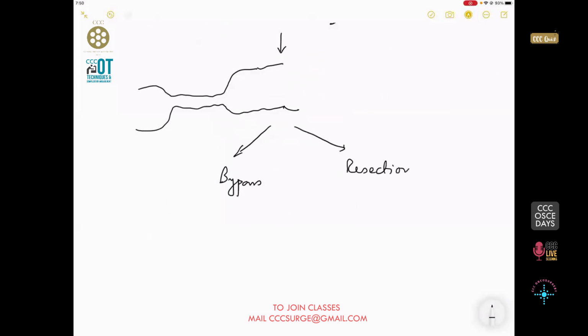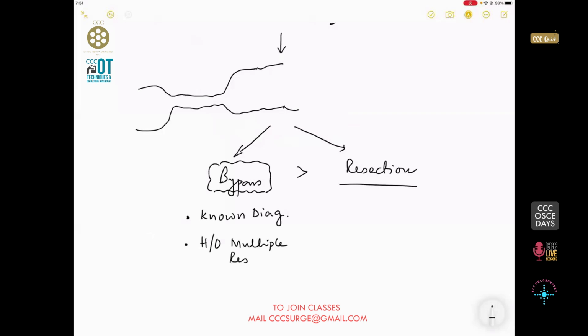Now, as I have said, things that will go more in favor of bypass rather than resection will be that the diagnosis is known. Okay, the next part is the patient has a history of multiple resections before. Number 2, the length of the small bowel is very quickly approaching 100 centimeters.